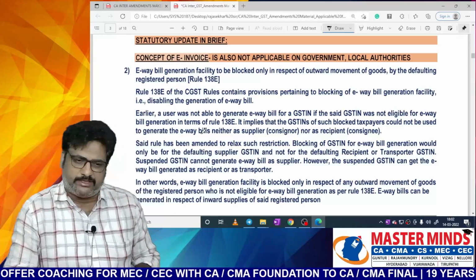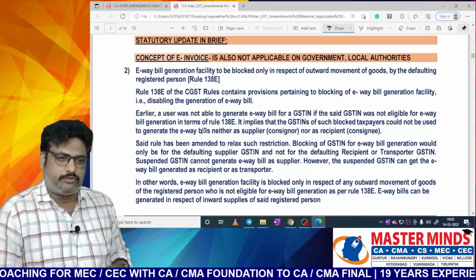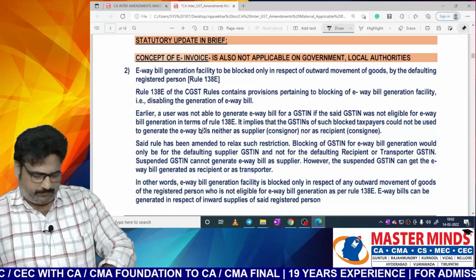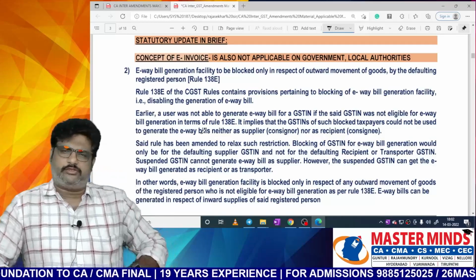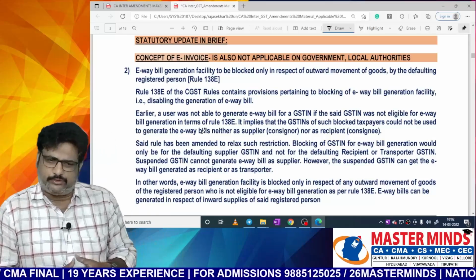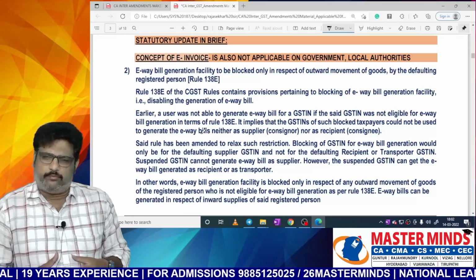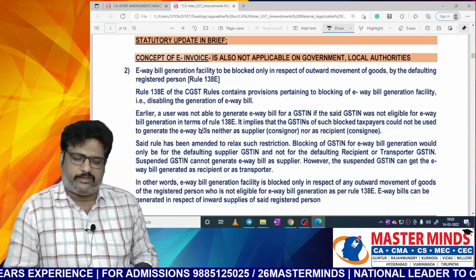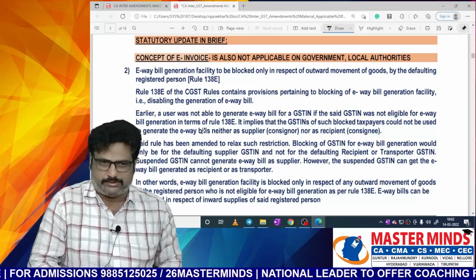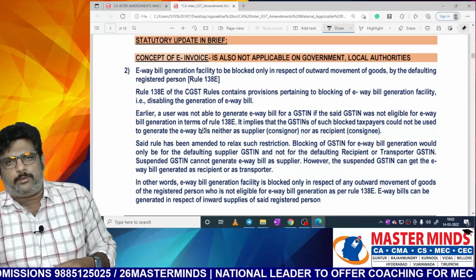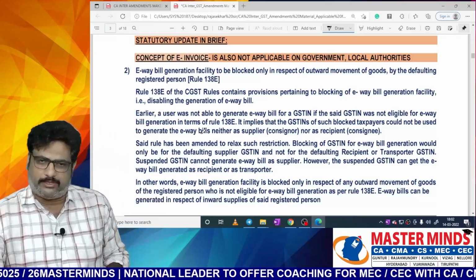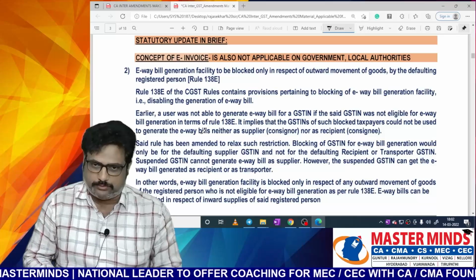First, when there is a physical movement of goods involved. And second, when the value of the goods involved is more than 50,000, in those cases e-way bill generation is mandatory. The e-way bill can be generated either by the supplier, the recipient, or the transporter.